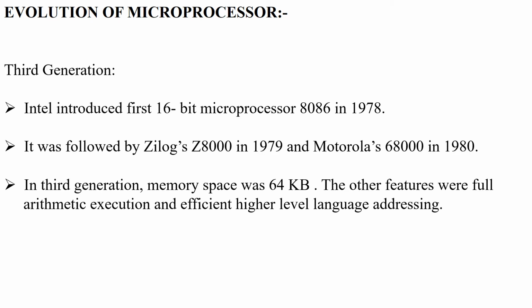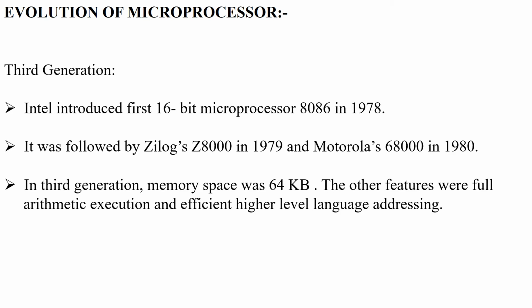So from the third generation, when the advanced processors were developed, students, the word length, second the speed, and more additional features were added. That is why from the third generation, the processors that came into role, we call them the advanced processors that were introduced by Intel.